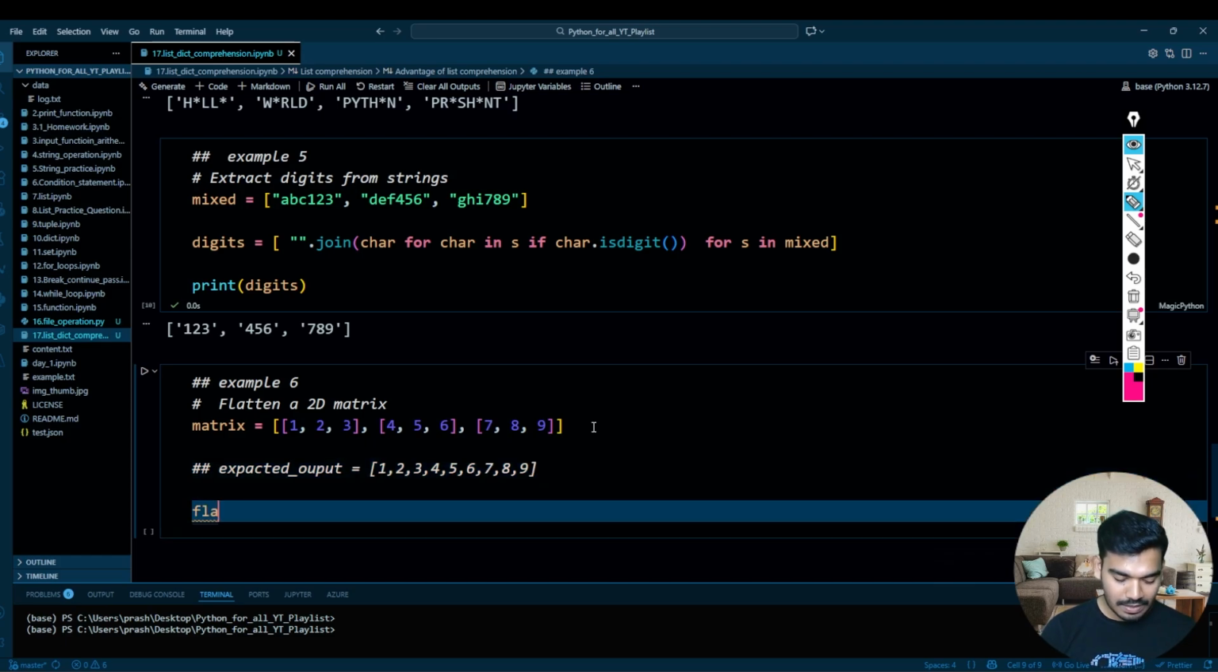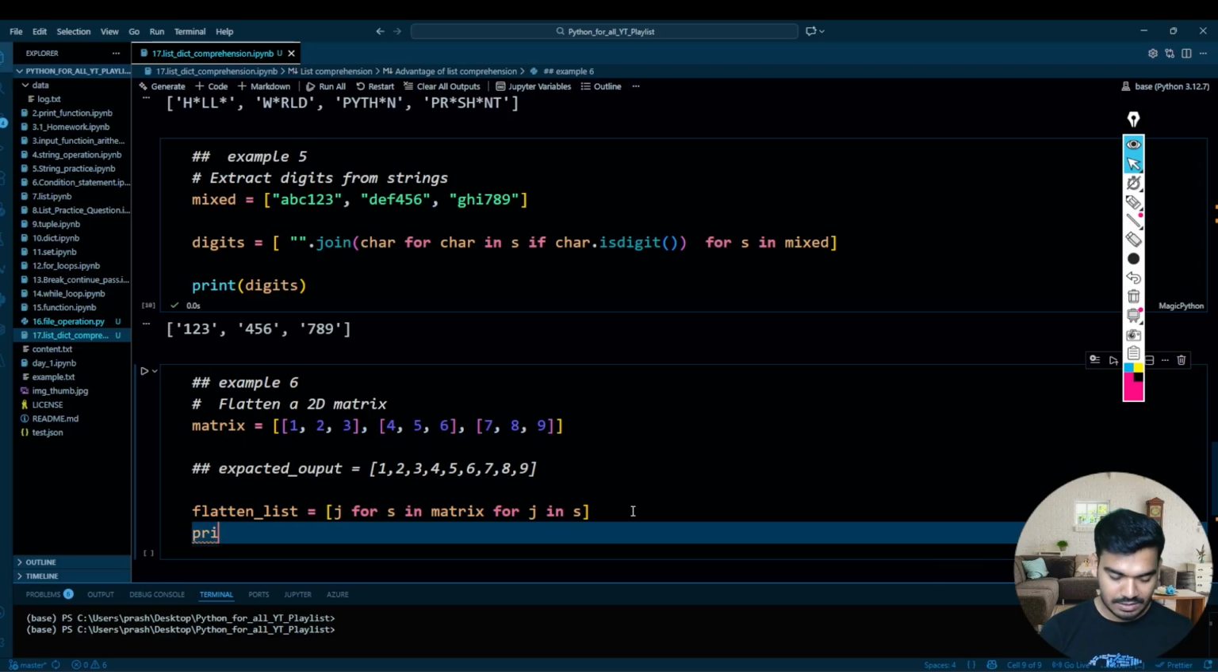So for that, flatten list equals, I will write over here, for S in matrix, and then again for J in S. So it is a nested loop, guys, and write down over here J, and then print flatten list.